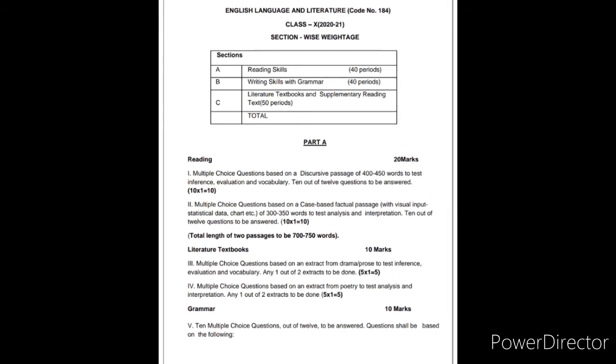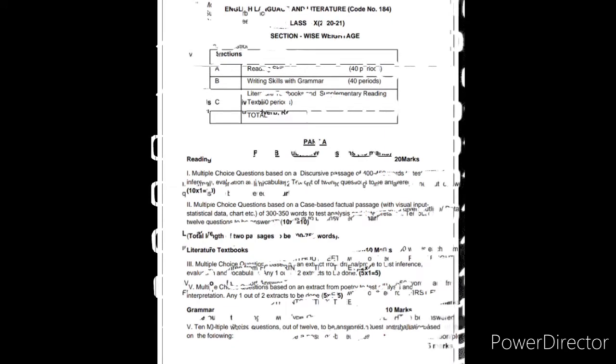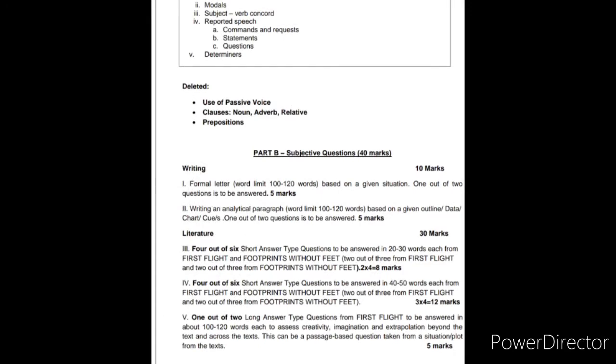Now we will see the third part of part A, that is the grammar part, and its weightage will be 10 marks. Here from 12 MCQs you have to attempt any 10 questions. Now let's see on what these questions will be based. Let us see the syllabus of grammar here.